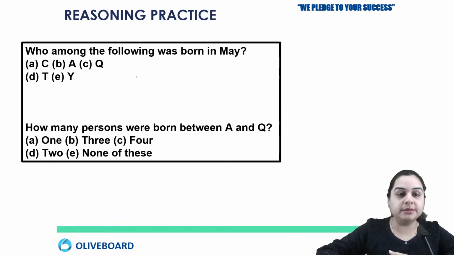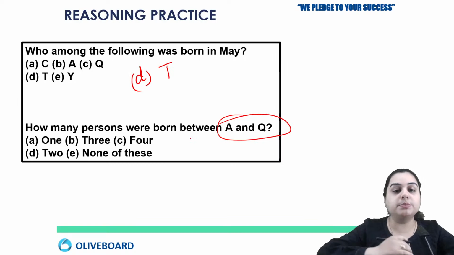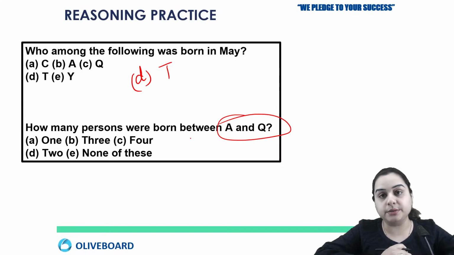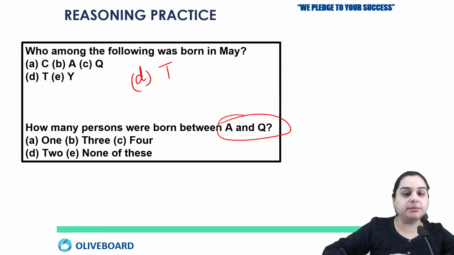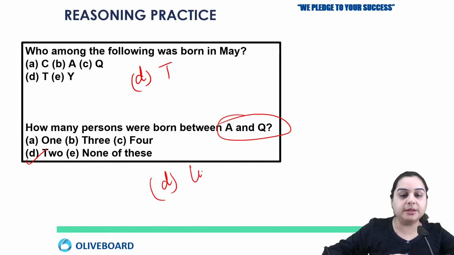Actually, it was T. That is option number D. Okay, how many persons were born between A and Q? This you have to tell. Okay, so it's option number D again. That is 2. There are 2 people between A and Q.